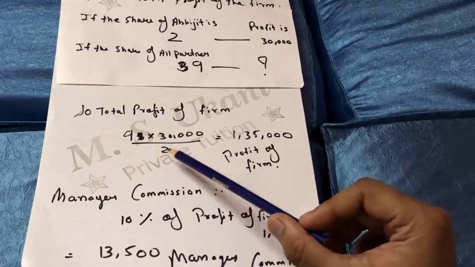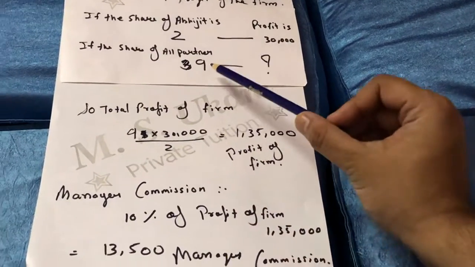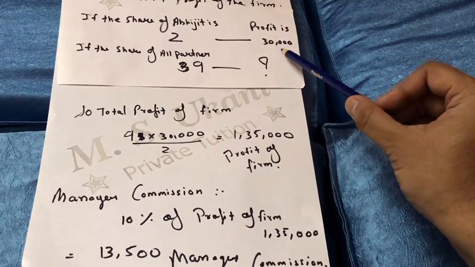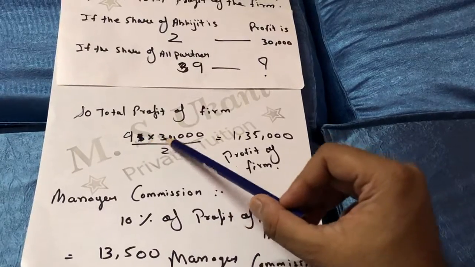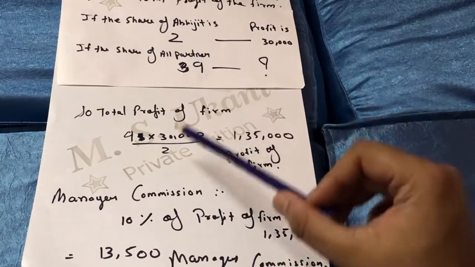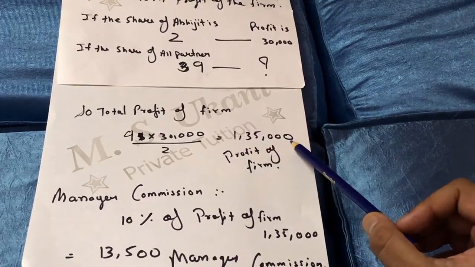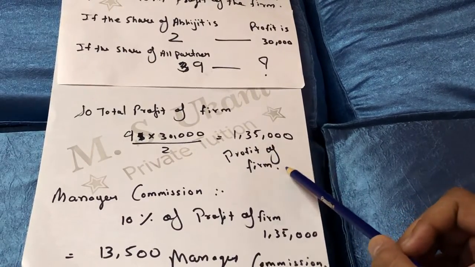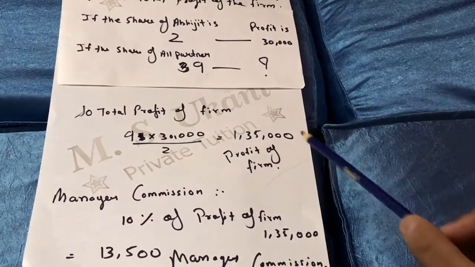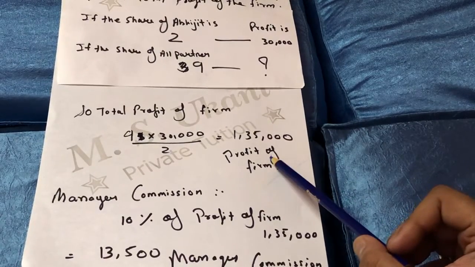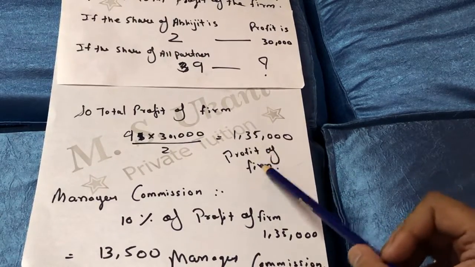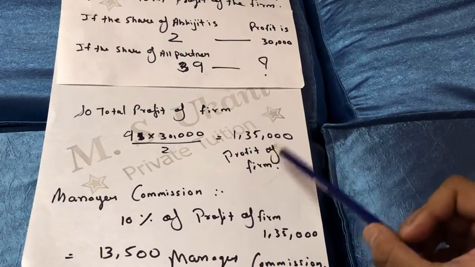So 9 multiplied by 30,000 divided by 2. Okay. So in this way, 1,35,000 profit of the firm will be ready. Okay. Now this is the total profit of the firm for all the 3 partners.